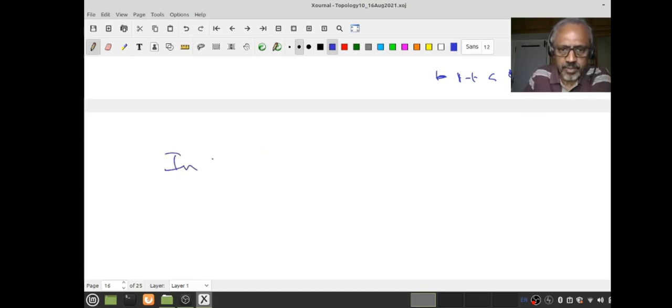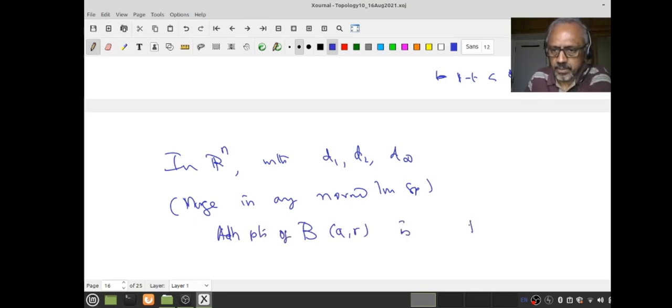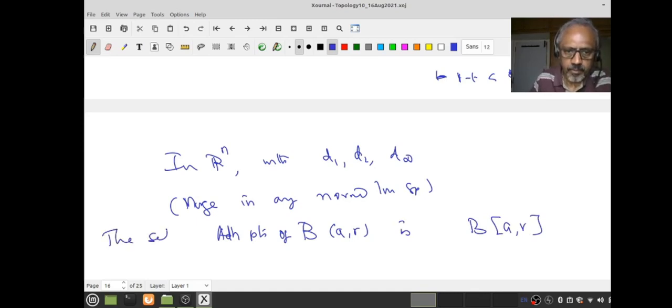So in Rn, with d1, d2 or d infinity, or more generally in any normed linear space, the set of adherent points of the open ball BR is the closed ball.